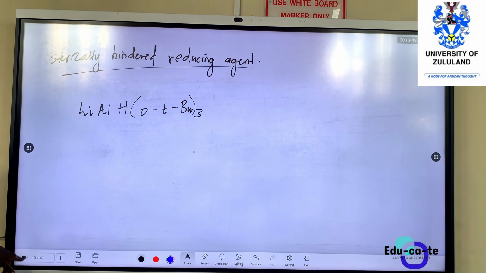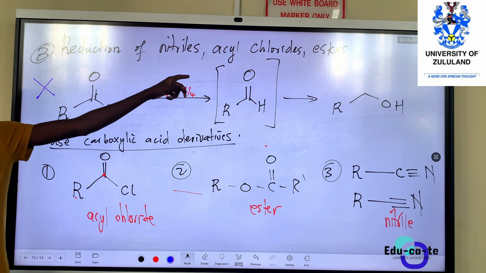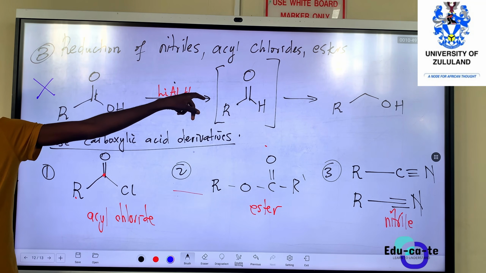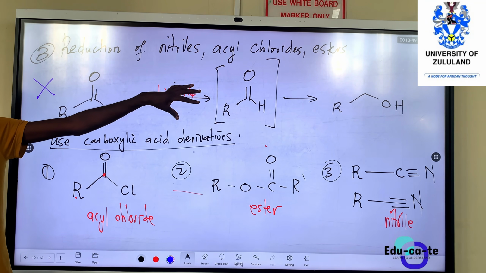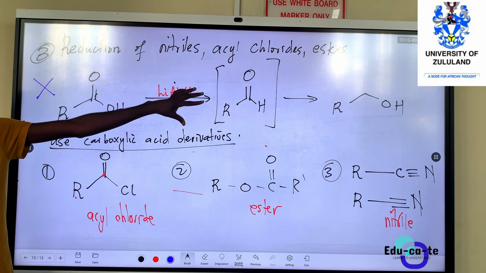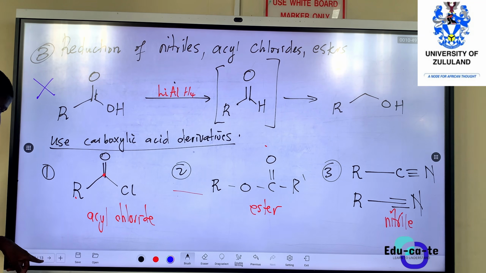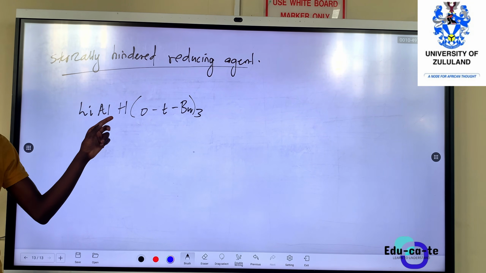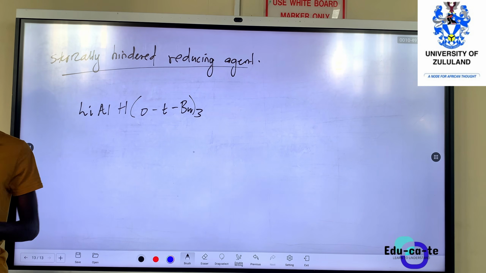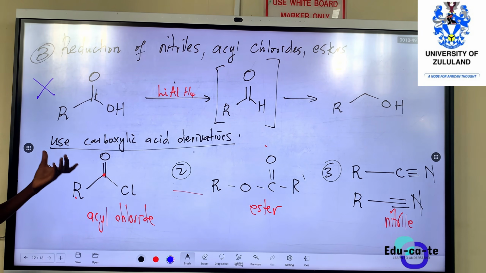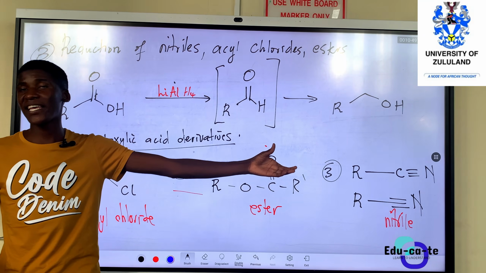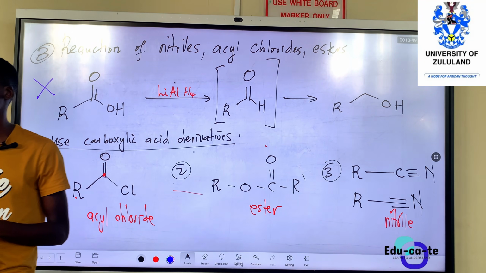This reagent is less powerful than lithium aluminum hydride, because lithium aluminum hydride is a very strong reducing agent. It's very powerful. But this one is weaker, it is less reactive. So it is best for reacting with these carboxylic acid derivatives.